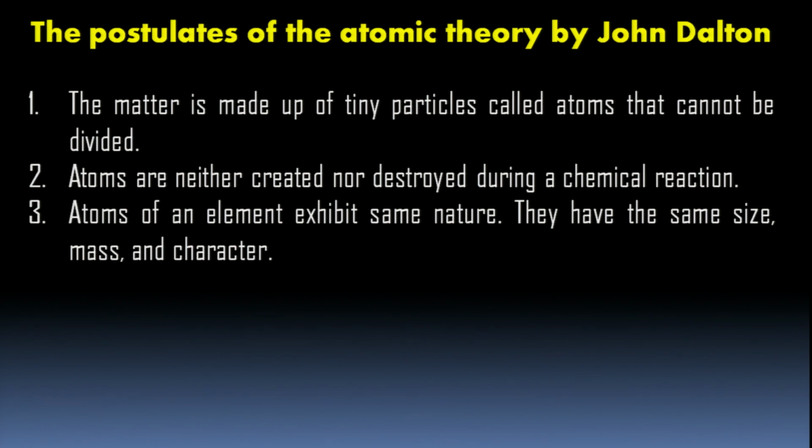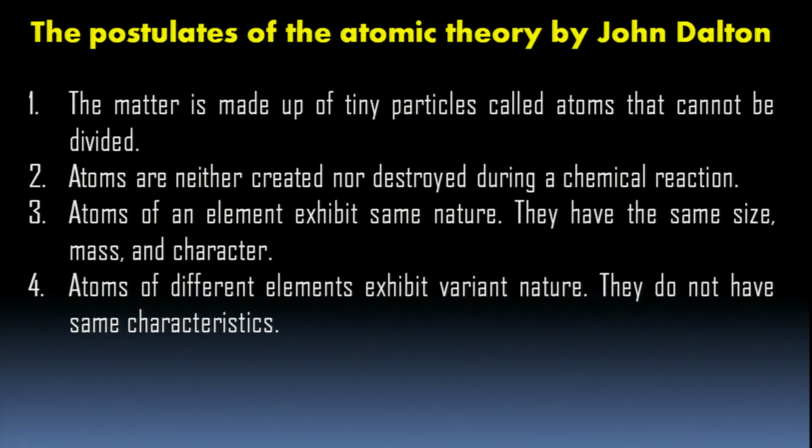Atoms of an element exhibit same nature. They have the same size, mass and character. Children, he also postulated atoms of different elements exhibit variant nature. They do not have same characteristics.